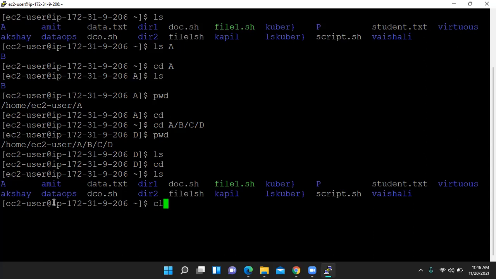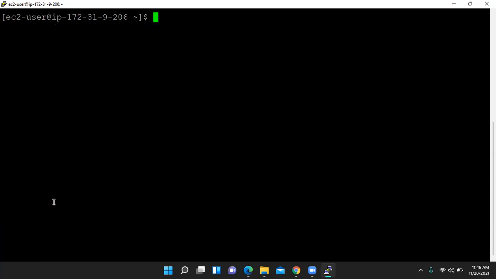Students, okay, so let me clear this first. Using the cd command we can move to any folder. Now again, let us move to E. Okay, let us move to D. And suppose, friends, we want to move to C.